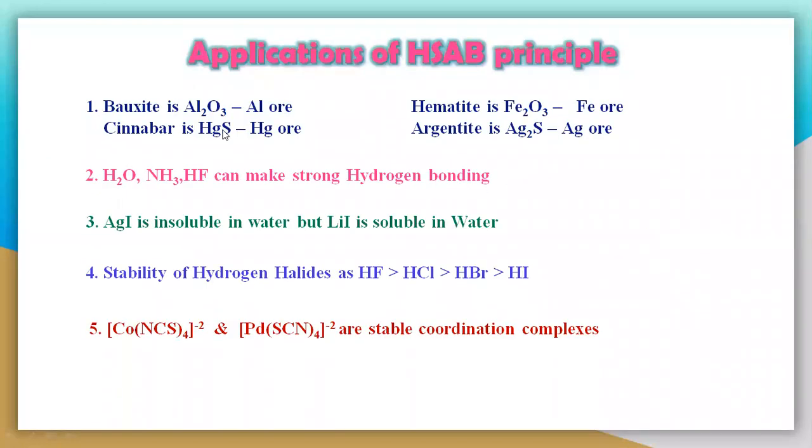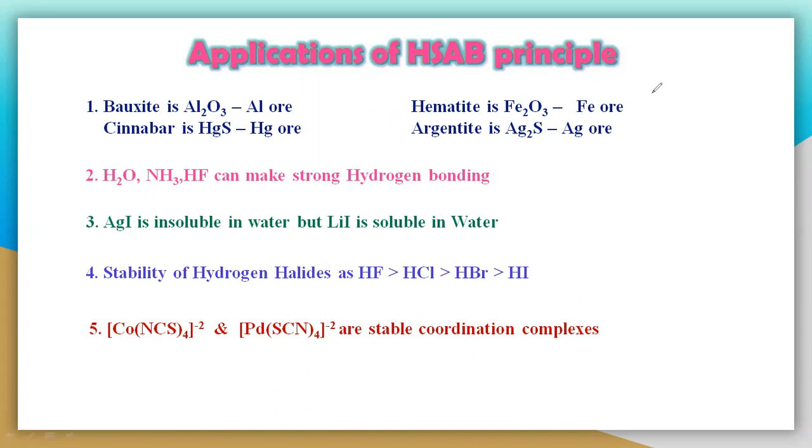we are getting particular ores, like aluminum, mercury, iron and sulfur. That means from the earth's crust we are getting oxides and sulfides. So why are we getting the extraction of the metals?